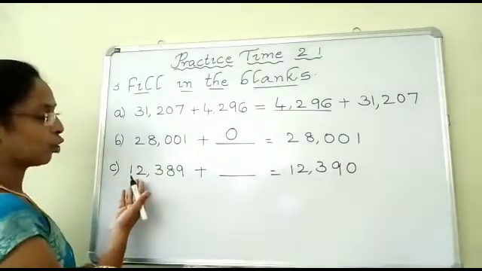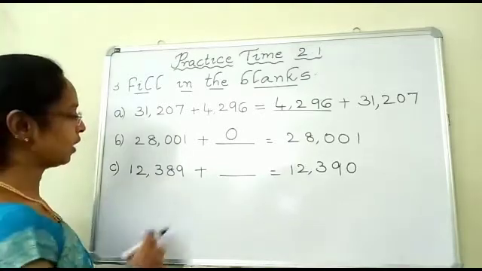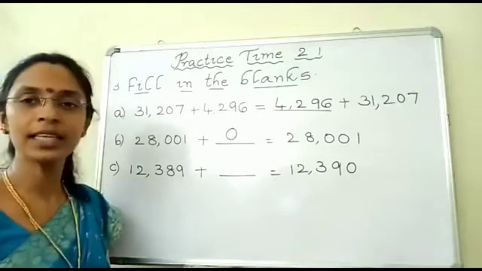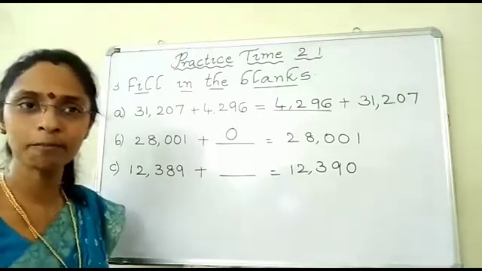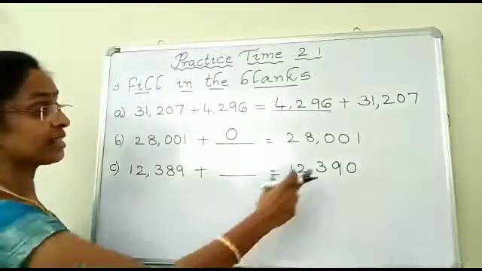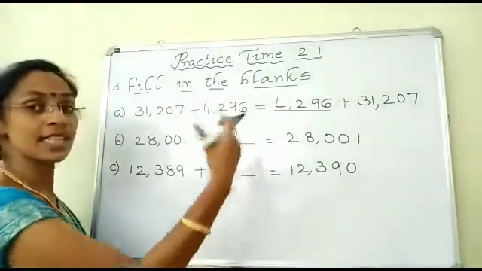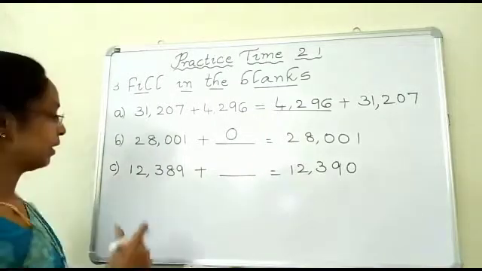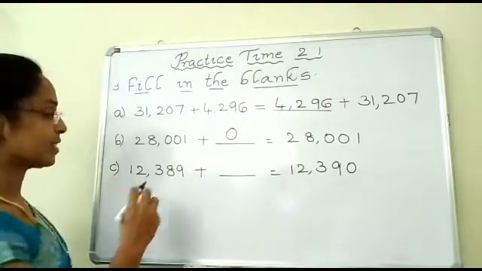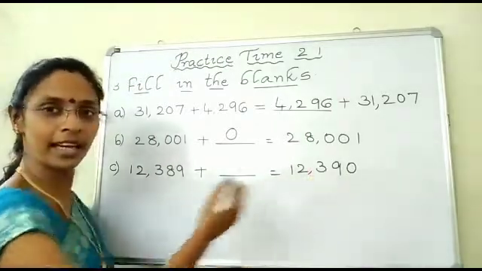Now observe the next number children. Here you have 12,389. Okay children. Plus dash is equal to 12,390. So this is 89 and that is 90. That means you got the successor of the number. Here it is 12,389 and the successor of this is 12,390.